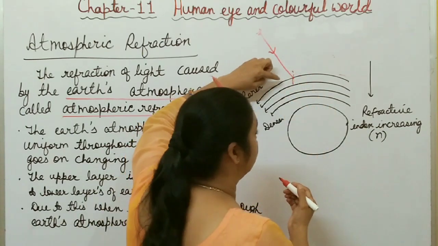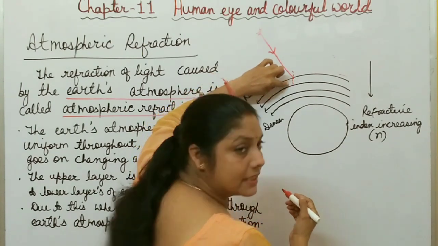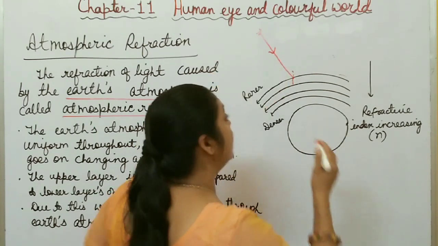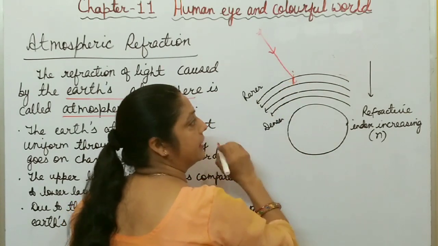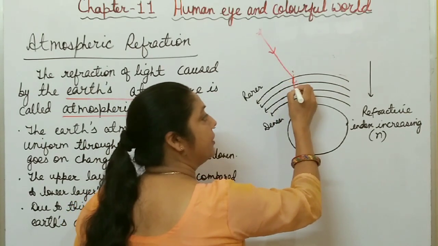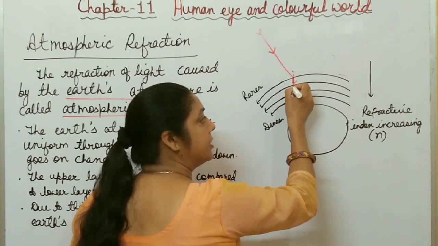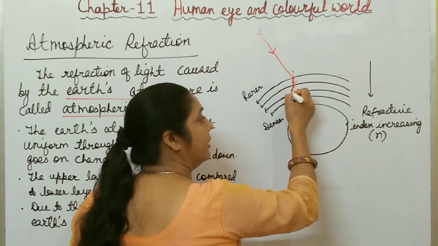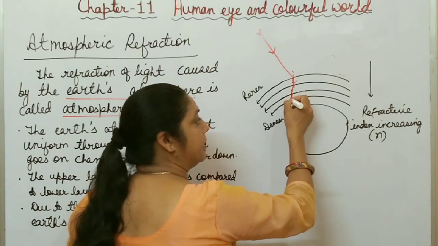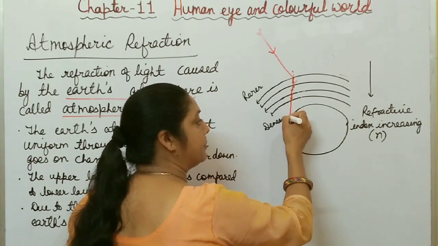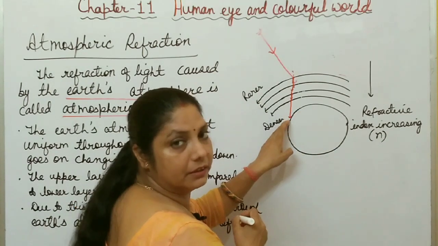When light enters from a rarer to a denser medium, it bends towards the normal. So instead of going this way, it bends in this direction. Again at this point you draw one normal, and instead of going like this, it again changes its path. So in this way, at different layers of the atmosphere, it changes its path, and suppose the observer is at this point on the Earth.